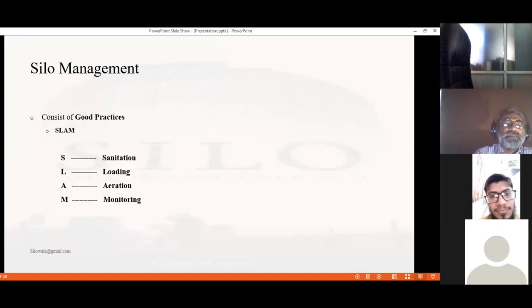SALAM means S for sanitation, L for loading, A for aeration, and M for monitoring. By observing and adopting SALAM good practices, we can manage our commodities in very good condition and we face minimum losses during storage.